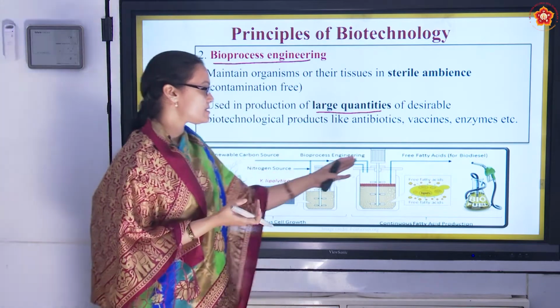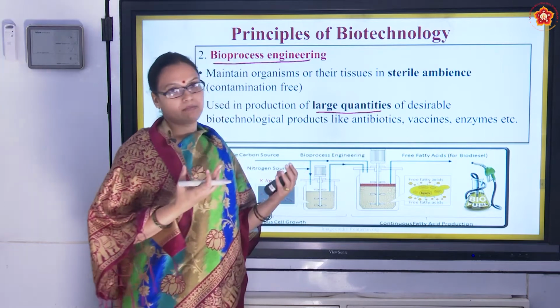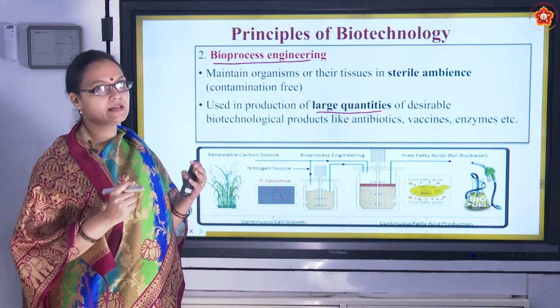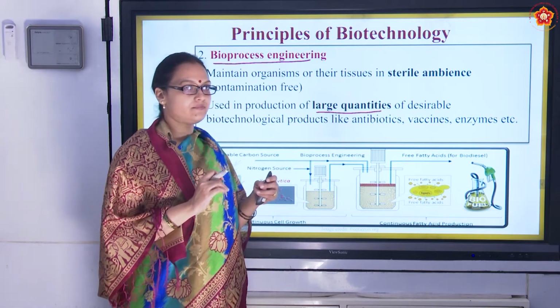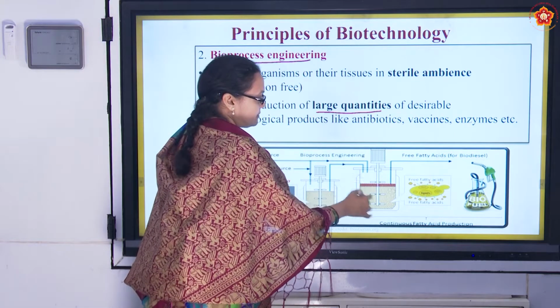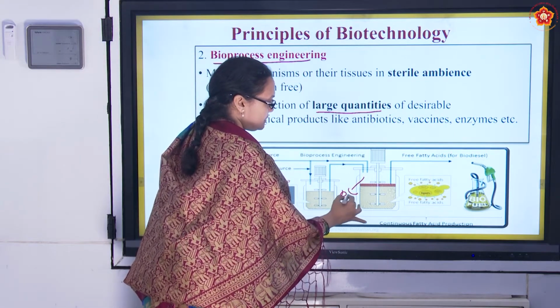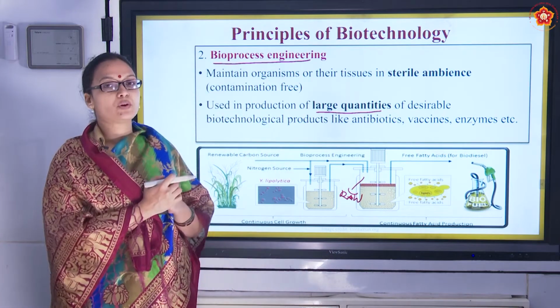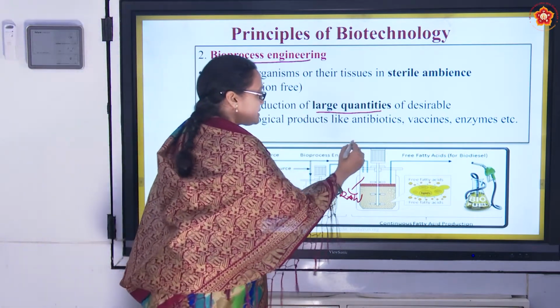Like in industries, we see these huge containers in which we make products. So what happens? Let us take the example of beer. We studied in the chapter microbes that in a large container like this, we put raw material, right? We put raw material in the container, and what do we do? We add a yeast here, right?